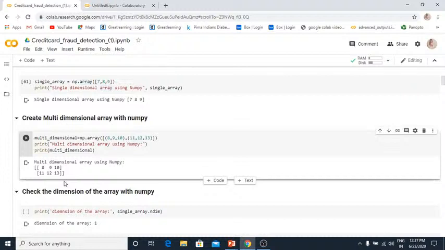So these are the basics you really need to understand and know. If you want to make your career in Python, these are very basic things you have to be very clear with.